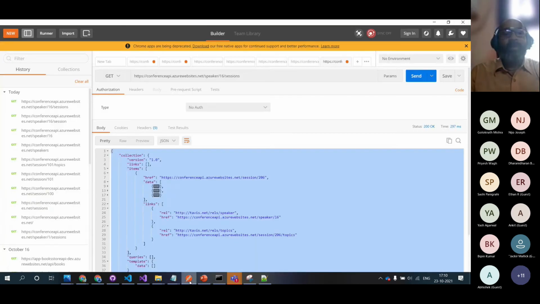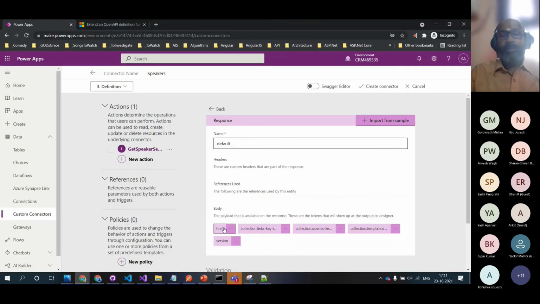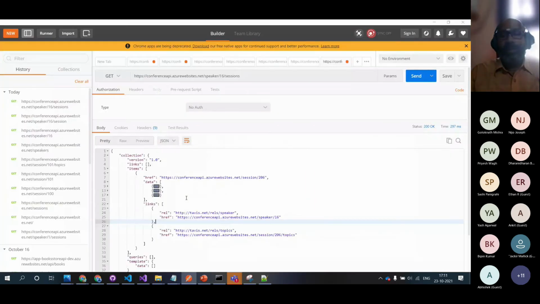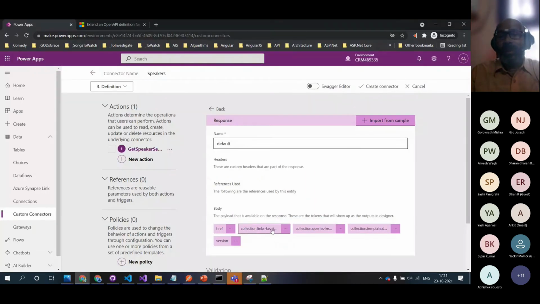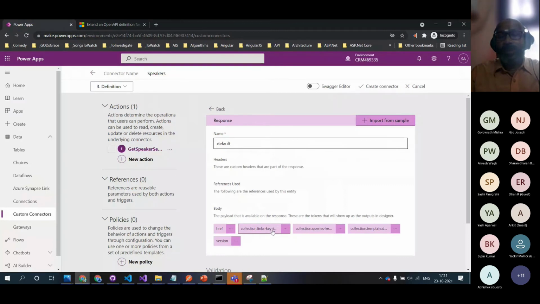If you come in here, you can see this. That's a collection. Okay, so you have hrefs and you have collections. Inside this collection, you can see you have different items like links, and you have queries, you have template, you have a lot of things there.